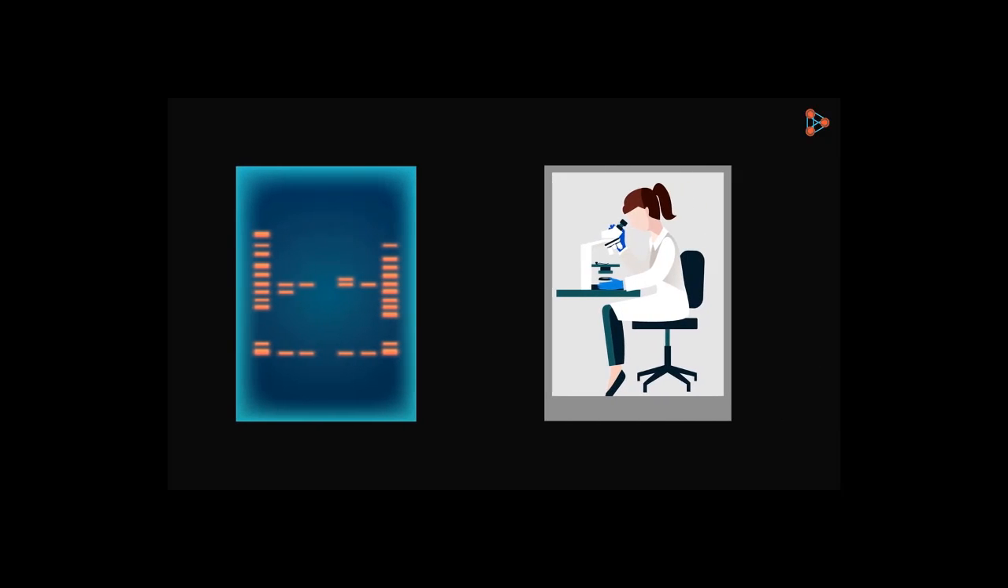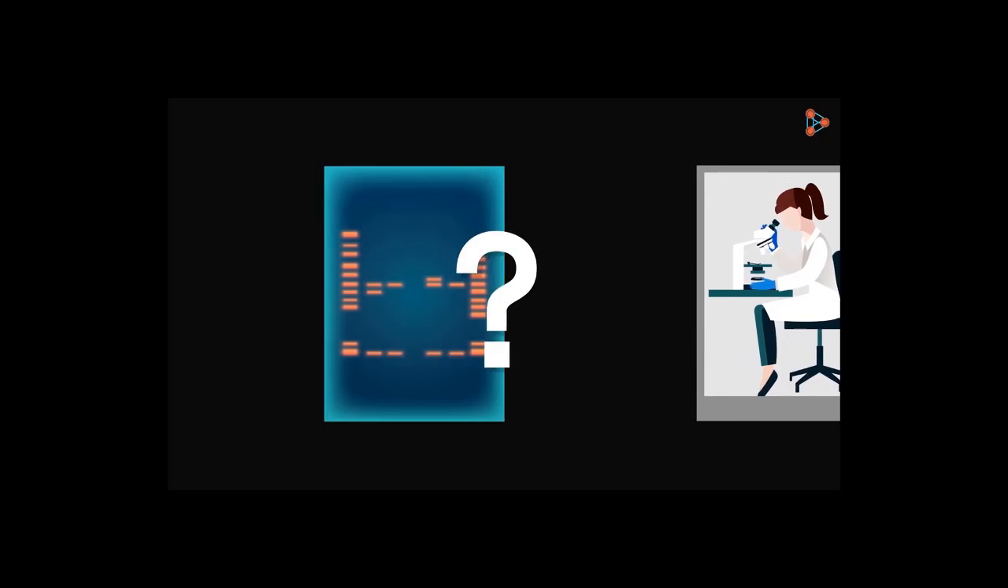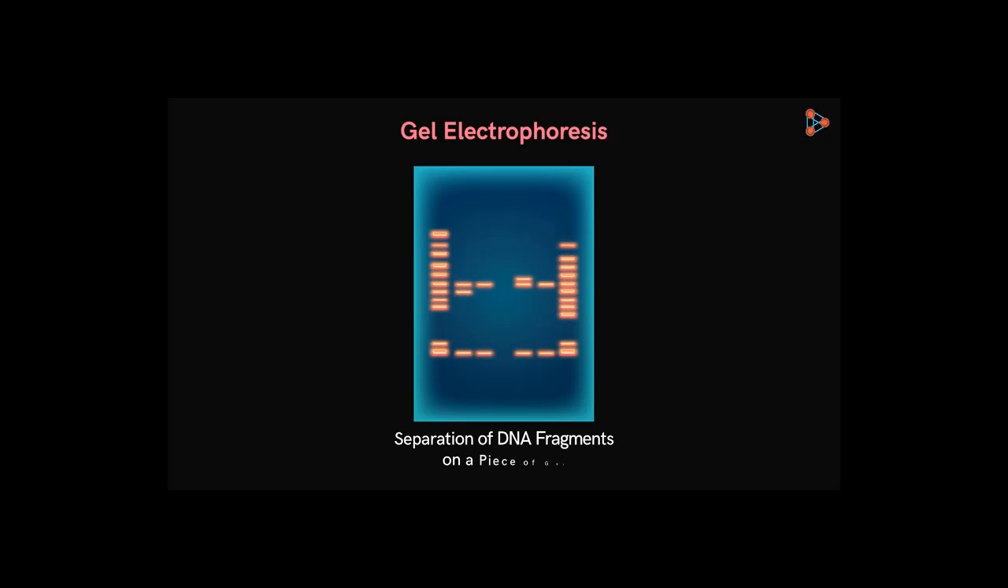This kind of an image is not new to us, especially for people who love forensic science. But what exactly is this? It's an image of the separated DNA fragments on a piece of gel. And the process of separating them is called gel electrophoresis. Doesn't this sound very difficult? Separating DNA fragments on a piece of gel? But actually, the process of gel electrophoresis is not very difficult. In fact, it's quite easy.